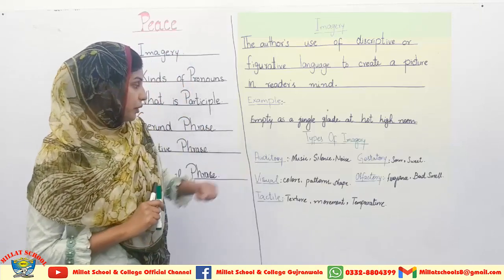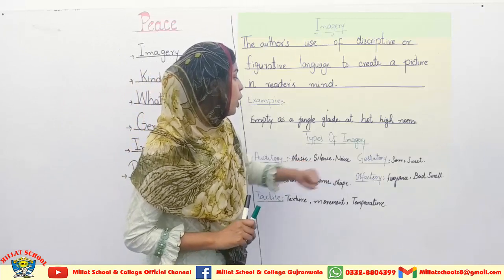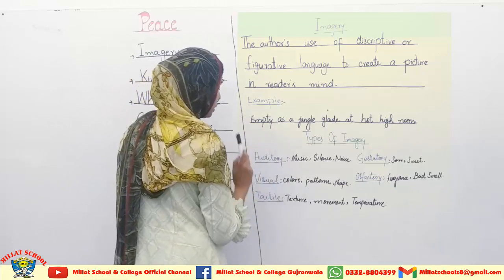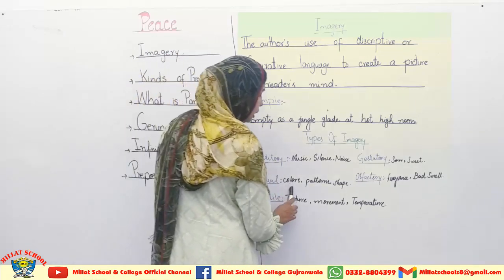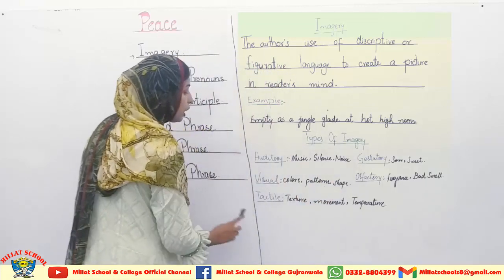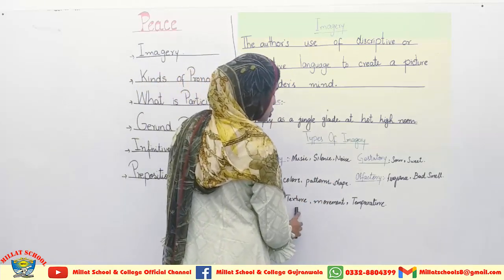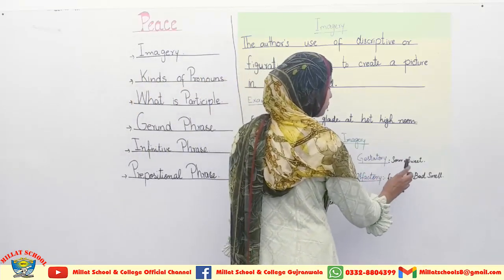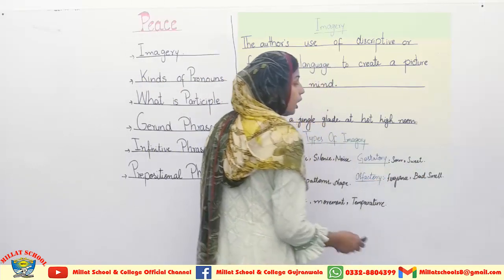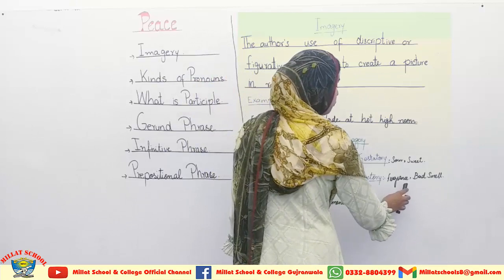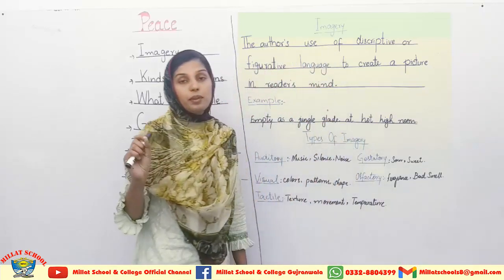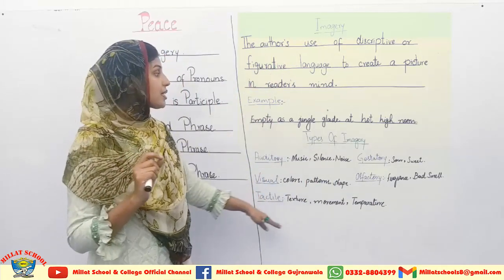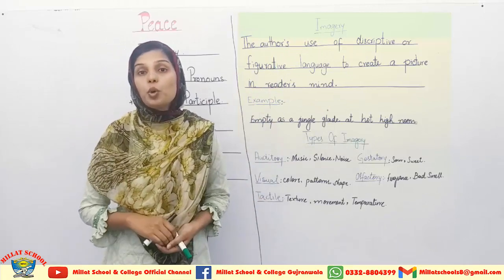Now I am coming towards auditory. Music, silence and noise are discussed when we use auditory imagery. In visual categories, colors, patterns and shape will be discussed. In the tactile category we will discuss texture, movement and temperature of that thing. In the gustatory category we will discuss the taste of that thing, is it sweet or salt or sour. In the olfactory category, fragrance and bad smell are discussed. So now this is the complete sketch of types of imagery and the use of imagery.